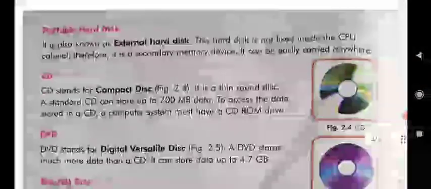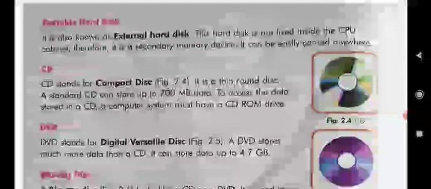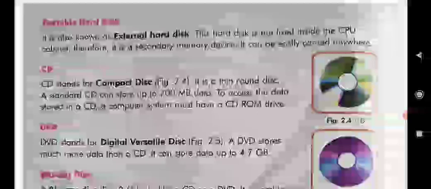Next is the portable hard disk. It is also known as an external hard disk. This hard disk is not fixed inside the CPU cabinet. So it is also known as a secondary memory device. It is very easy to carry anywhere, wherever you want to go.